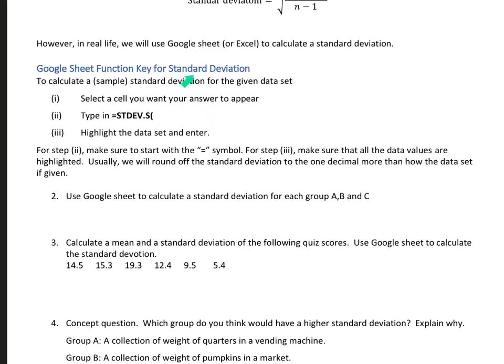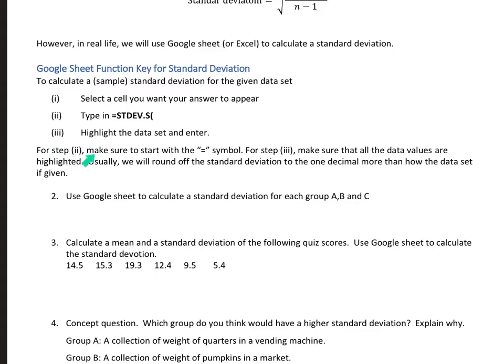Here is a brief explanation of how you do it on the Google Sheet. To calculate the sample standard deviation, you select the cell where you want the answer to appear. Once you open the spreadsheet, you're going to see a bunch of cells. Just pick one. You type in an equal sign, then stdev.s. So stdev for standard deviation, .s for sample. Then open parentheses, and highlight the data set, which gives you a range of the data set. Then you press enter, and it'll calculate it for you.